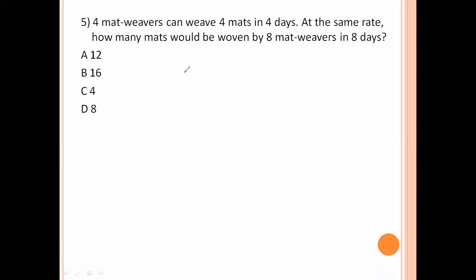Next question. 4 weavers can weave 4 mats in 4 days. At the same rate, how many mats would be woven by 8 mat weavers in 8 days? 4 men, 4 mats in 4 days. 8 men, they made how many mats in 8 days? That is the question.